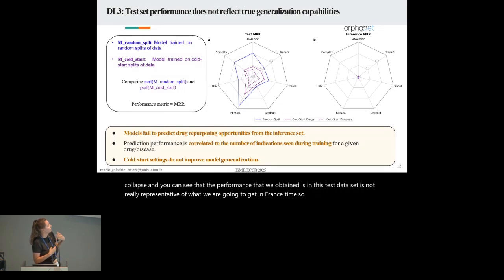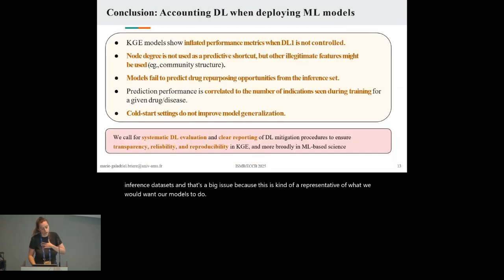Our models completely fail to predict those drug repurposing opportunities from our inference dataset. And that's a big issue because this is representative of what we would want our models to do.